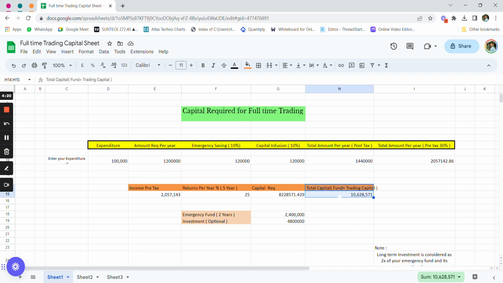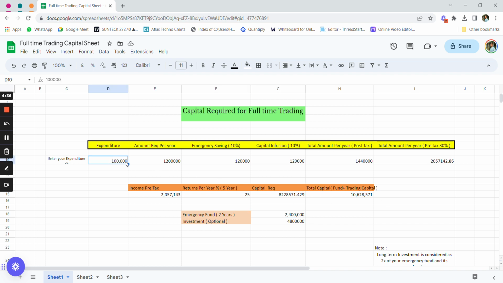So here we see the total funding required is around 1 crore 6 lakh rupees, right? So this is the total fund required, that is the capital required as well as the emergency fund, before you start your trading full time here.